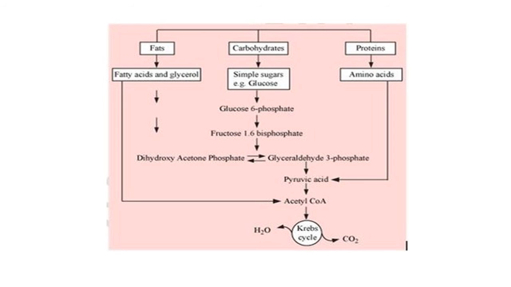When fats are used for respiration, RQ is less than 1. The calculation we can make for the fatty acid tripalmitin using this formula: RQ is equal to 102 CO2 upon 145 O2, that is 0.7. So it is less than 1. When proteins are the respiratory substrate, the RQ would be about 0.9. So for carbohydrates 1, for fats less than 1, and for proteins about 0.9. That is important to study here.